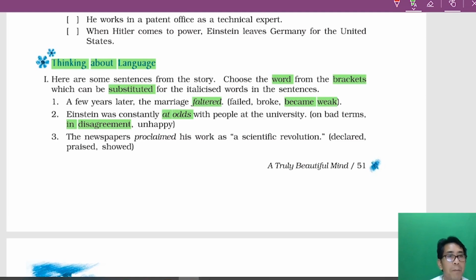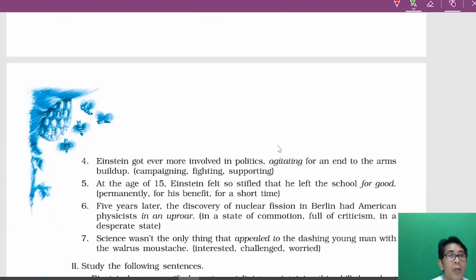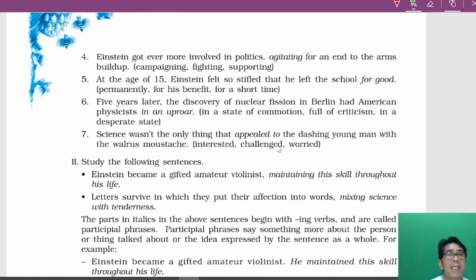Okay, yes. Now the third one, the newspaper proclaim. Now you have to find the substitute for this word. His work as a scientific revelation. So proclaim means declared. Declared and proclaim, same. Number 3, number 4, number 5, number 6, and number 7. I want you to do all these things.